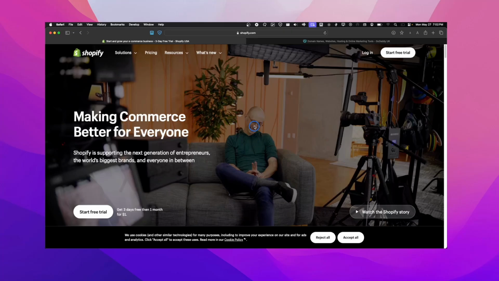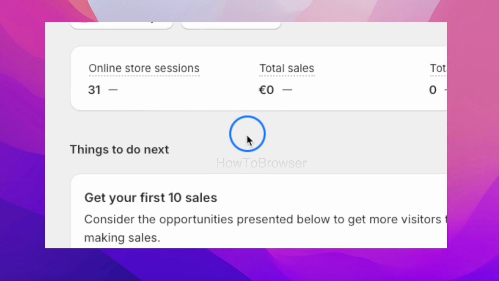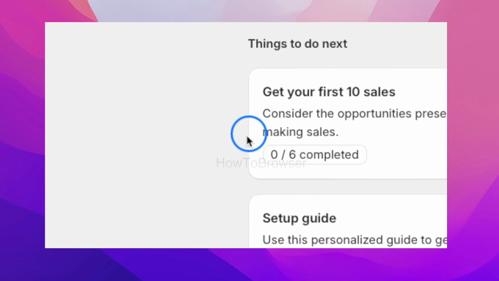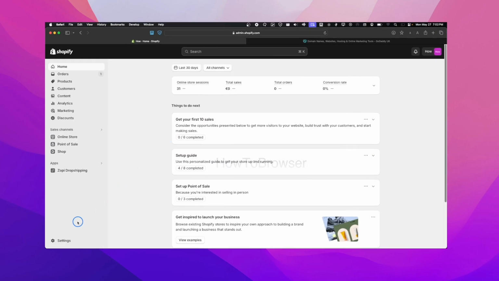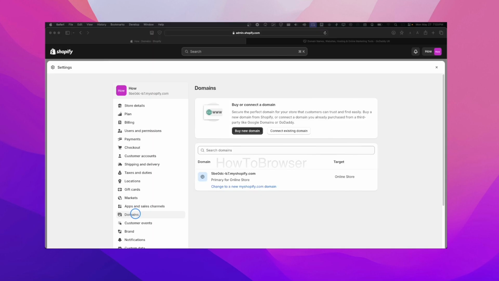In this tutorial, I'm going to show you how to connect a domain to Shopify. So let's log in to our Shopify shop. Now what we're going to have to do here is go to settings. So let's click on settings. Then here we have to click on domain. Just make sure you click on domain.